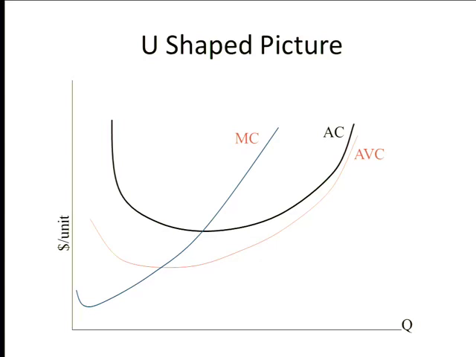This is the bottom. So when you draw this diagram, and you're going to draw it a lot, draw it so MC comes through the bottom. Same exact argument for AVC. Exactly the same argument. It comes through the bottom. I'm being kind of agnostic about what happens out here, except that it's getting further away. Here, these things are getting closer and closer together. This is your standard diagram.